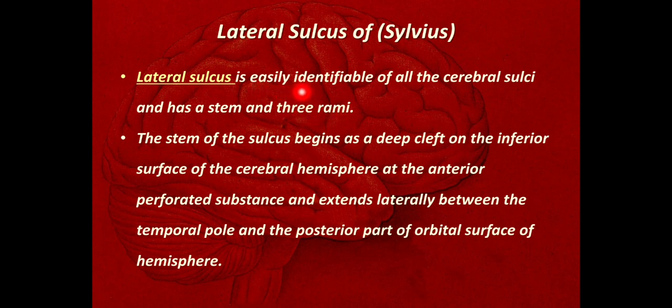The stem of the sulcus begins as a deep cleft on the inferior surface of the cerebral hemisphere at the anterior perforated substance and extends laterally between the temporal pole and the posterior part of the orbital surface of the hemisphere.